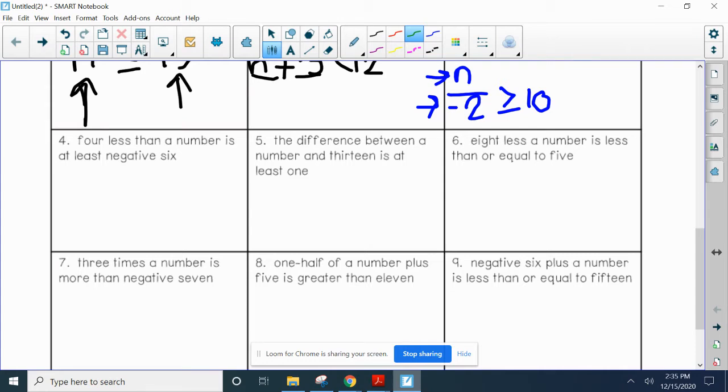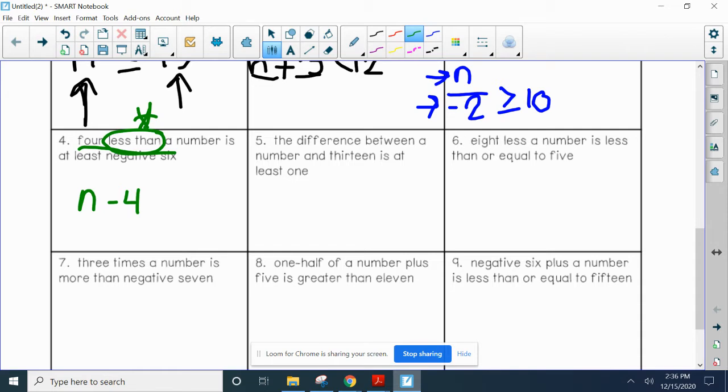All right. So by now, I have 4 less than. Less than means I'm taking 4 from something. A lot of you put in less than signs. 4 less than a number, so a number minus 4. This was one of our turnaround phrases when we were doing translations. 4 less than a number, so take 4 away from a number is at least.